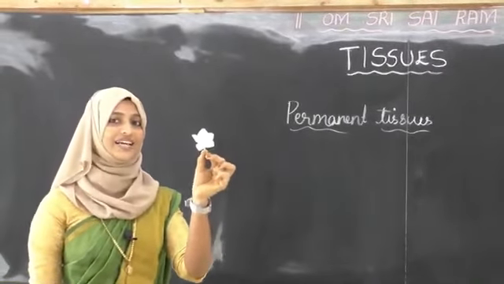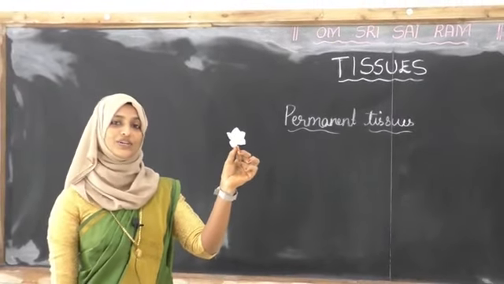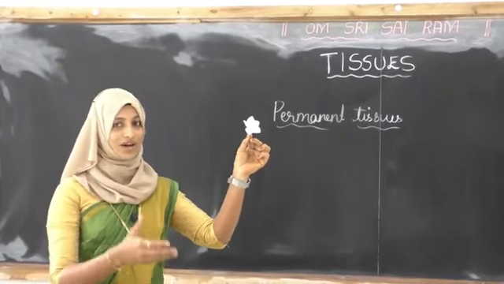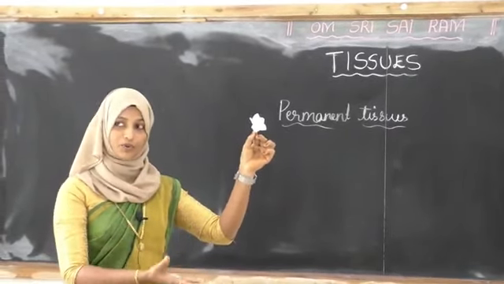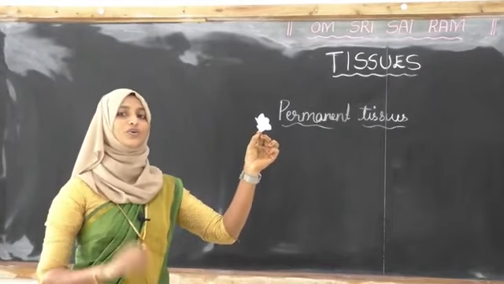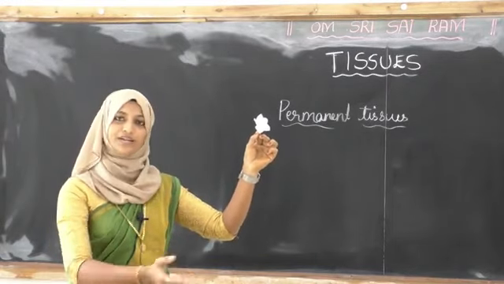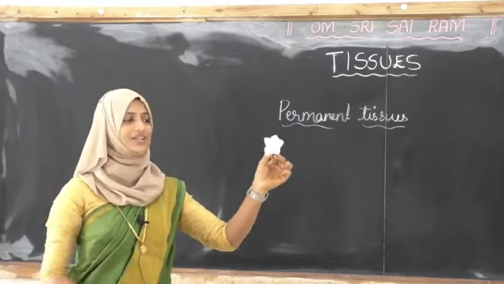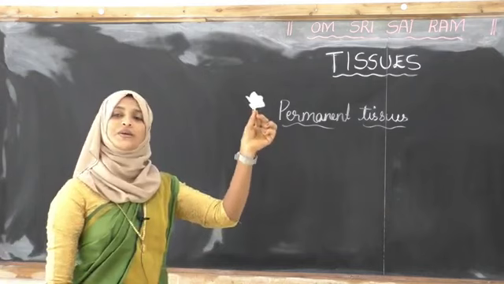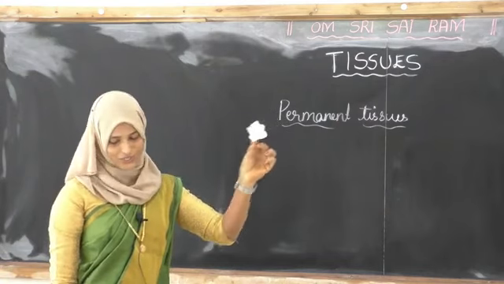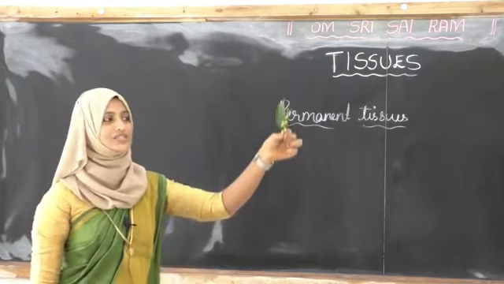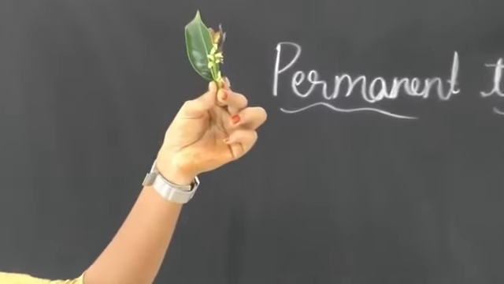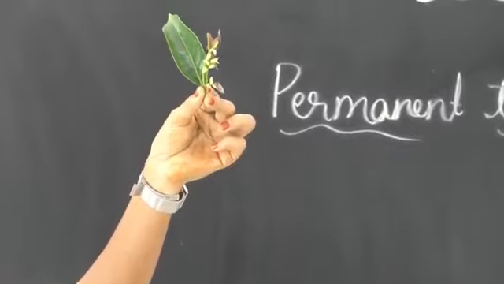Why are you saying that it has only permanent tissue? There is no meristematic tissue. Why is it so? Because once the flower has bloomed, it is not growing again. So growth is finished and stops there. So here we can see only permanent tissue. Next, one more I will show you. See, identify, and write it in your book. This one, I am not saying whether you can see both or not. What is your answer?